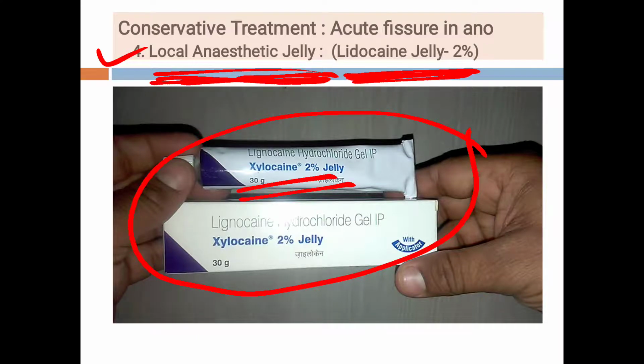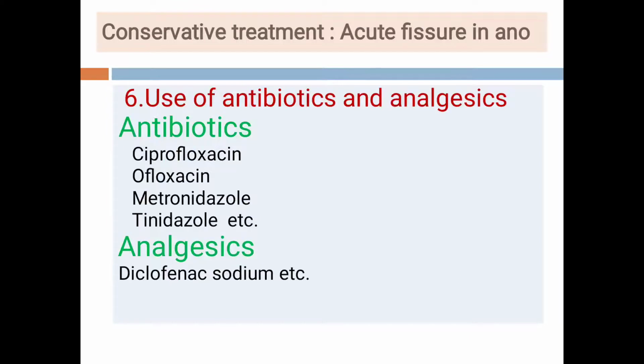They will reduce the pain, and that's why we advise applying the local anesthetic in the anal region before the evacuation and after the evacuation, 2 to 3 times a day.